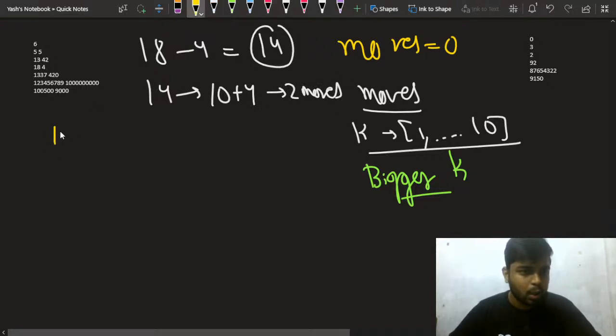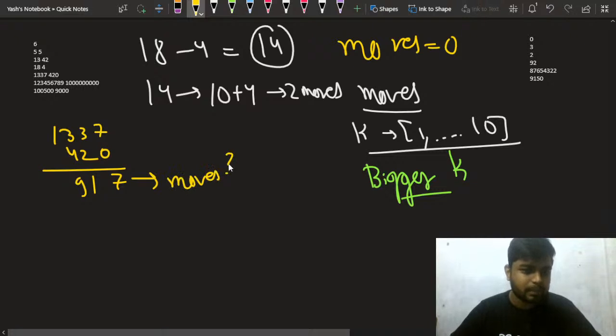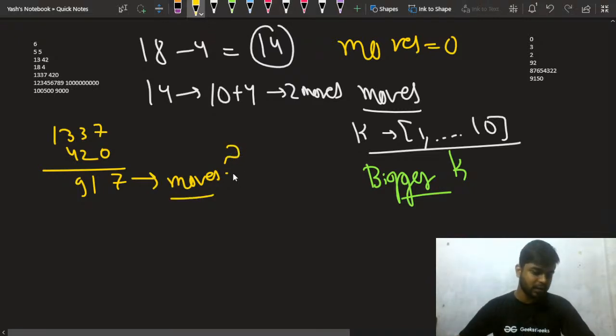Now let's take 1337 and 420, right? So subtracting this, what will I get? 917, right? How many moves for this? Can someone quickly tell me in the chat how many moves for making 917? You can choose integer values k between 1 to 10.